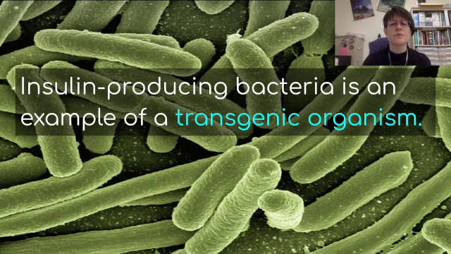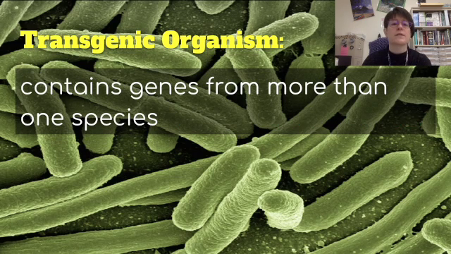So insulin producing bacteria is an example of a transgenic organism. And a transgenic organism contains genes from more than one species, in this case, human DNA and bacterial DNA. Now, this is an important thing that we can do because before we could make human insulin using bacteria, people who were diabetic and dependent upon insulin got their insulin from the pancreases of pigs or cows.